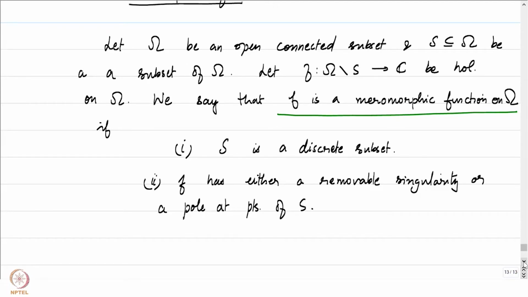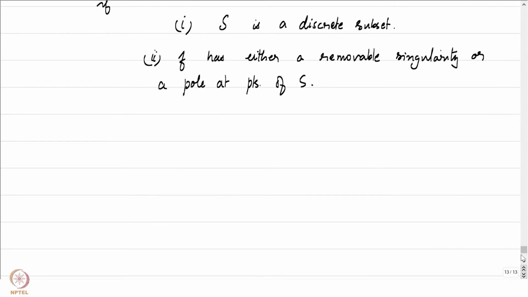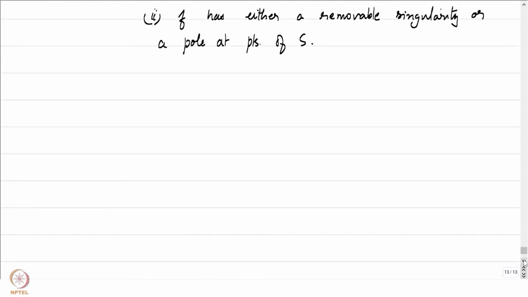Notice that if z0 is a point in S where f has a removable singularity, effectively we can define f across the point z0. It extends to z0 as well. So the poles are where we will not be able to extend it, but we know that as we approach the pole, the absolute value blows up.